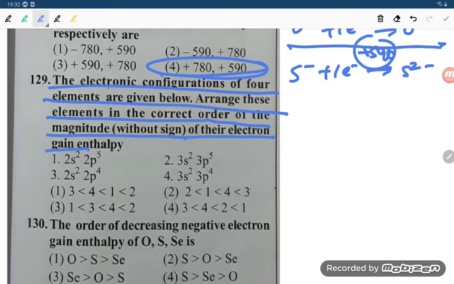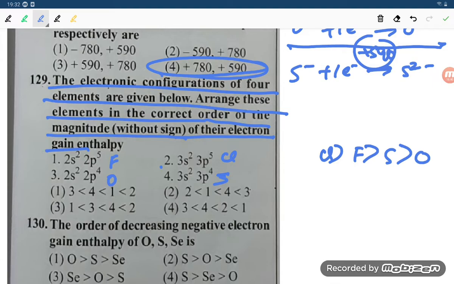Okay, so which could have the highest electron gain enthalpy, student? This is the chlorine configuration, 3s2 3p5, and this is the fluorine configuration. This is oxygen, and this one, 3s2 3p4, is sulfur. So how can you arrange, student? Chlorine is the highest, then fluorine. Then if you are comparing sulfur and oxygen, it will go to sulfur, and finally oxygen. Okay, student.